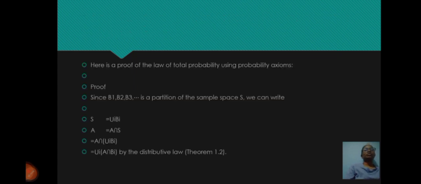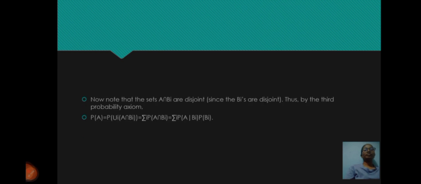Here is a proof of the law of total probability using probability axioms. Proof: since B1, B2, B3 is a partition of the sample space S, we can write S = ∪ Bi and A = A ∩ S = A ∩ (∪ Bi) = ∪ (A ∩ Bi) by the distributive law.